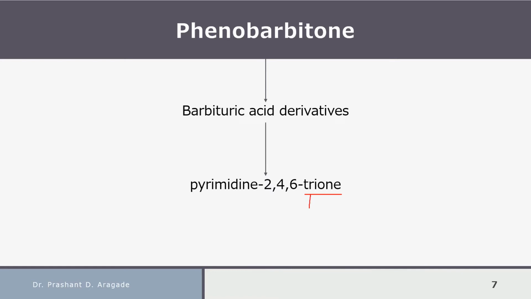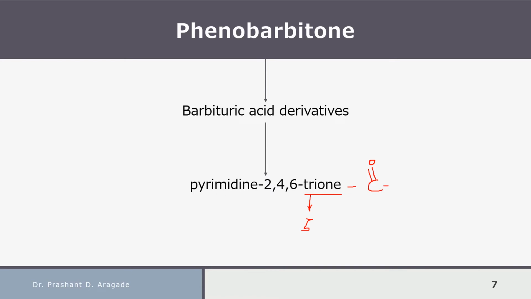Trione: tri means 3 and one means ketonic functional group. So one is the suffix used to mention the ketonic functional group.